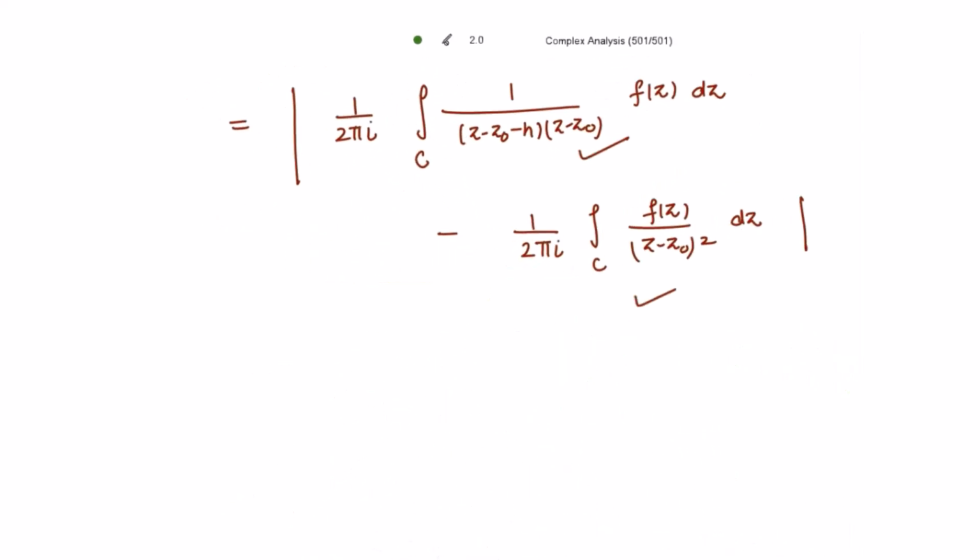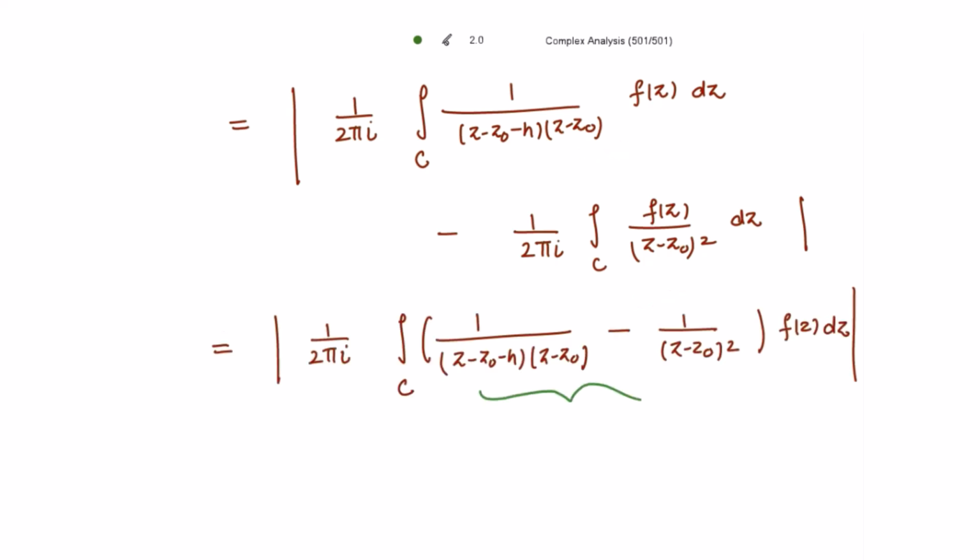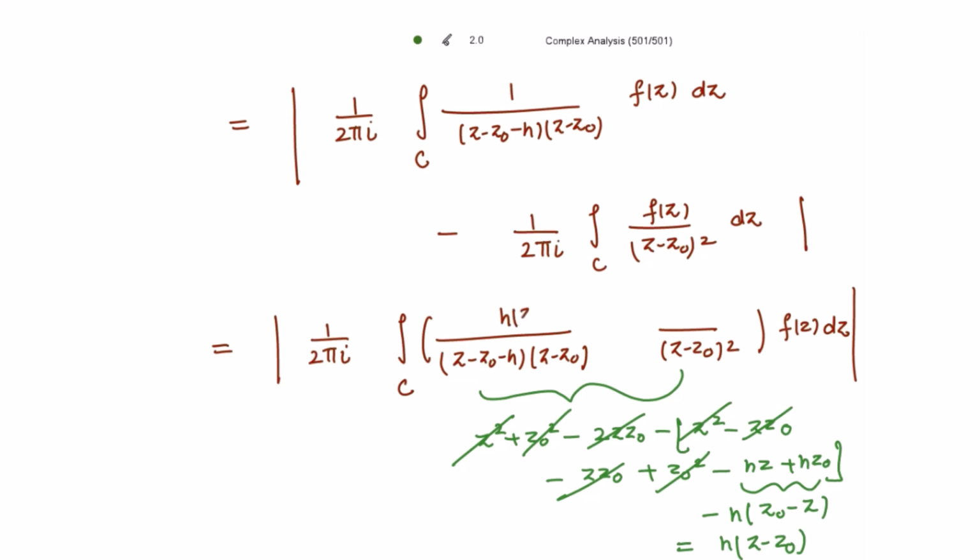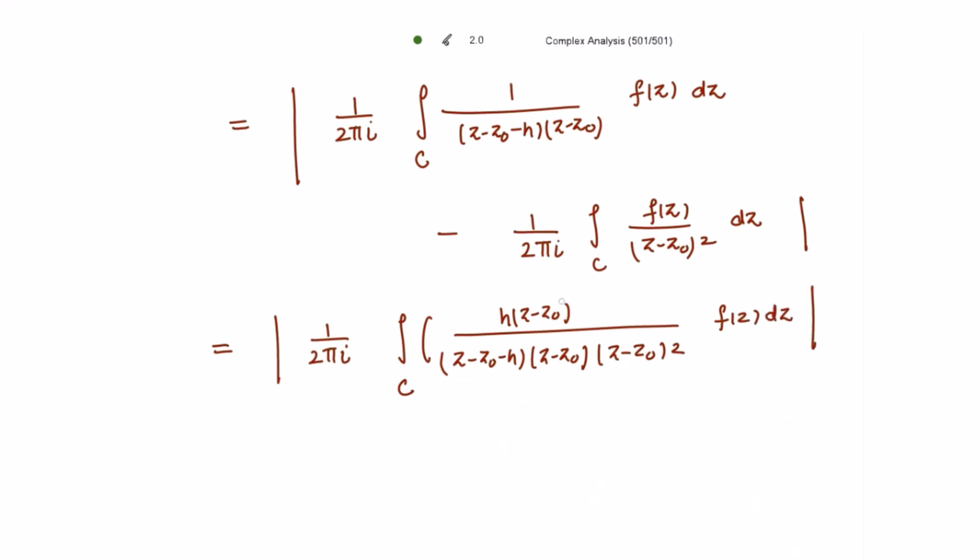Let's merge these two integrals together. Again, when taking the LCM of this, h into z minus z naught, and in the denominator just multiply this with z minus z naught whole square. We have adjusted the numerator and denominator, and then f of z dz mod, right? So these two cancelled out from here, and taking this h outside the integral. Now by Cauchy's theorem for multiply connected region, we know that integral over the curve C is equal to the integral of the same integrand over the curve C1.